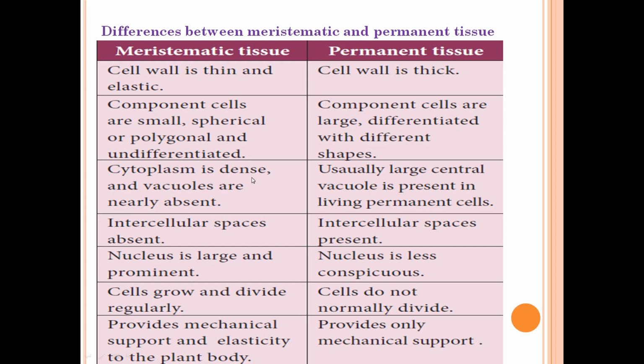The cytoplasm in the meristematic cells will be dense and the vacuoles will be nearly absent, whereas in the case of permanent tissue there will be a large central vacuole. The intercellular space in the meristematic cells will be absent; they are closely packed, whereas in the permanent tissue intercellular spaces will be present. The meristematic tissue will have a large and prominent nucleus, whereas the nucleus in the permanent tissue will be small and less conspicuous. And here the cells grow and divide regularly. In the permanent tissue, cells do not divide. Meristematic tissue provides mechanical support and elasticity to the body, whereas the permanent tissue provides only the mechanical support.